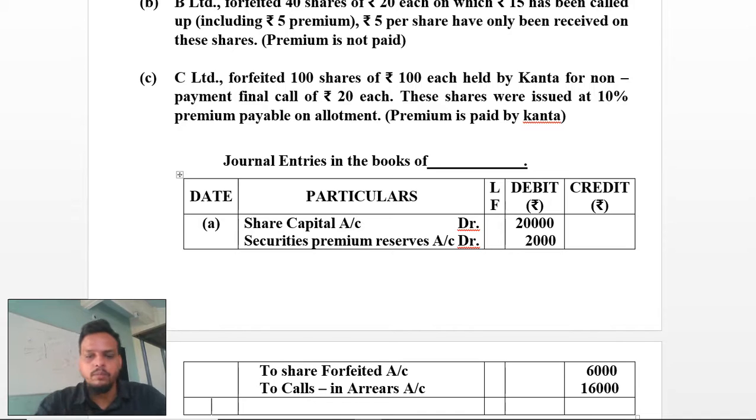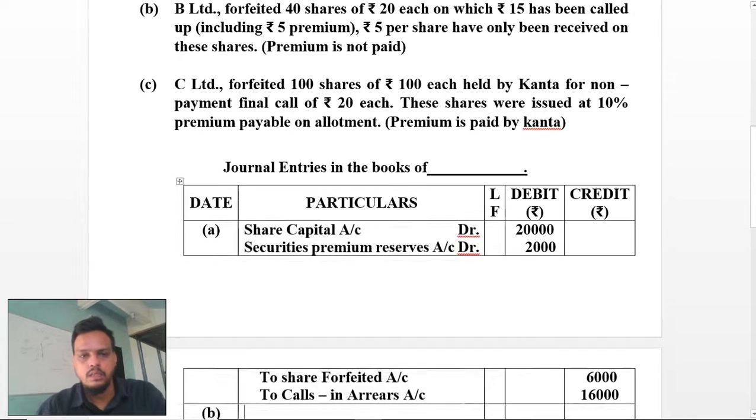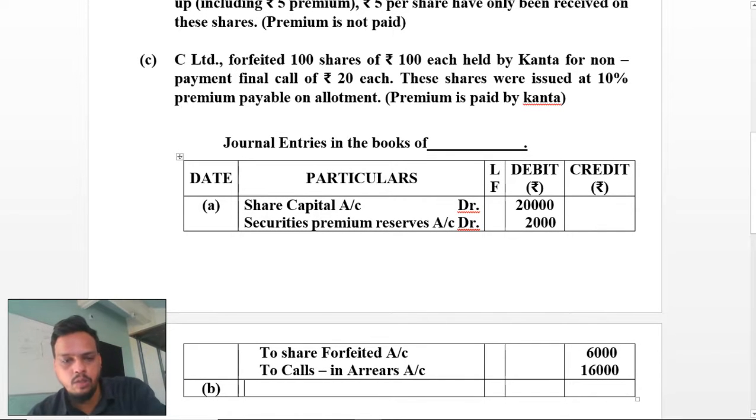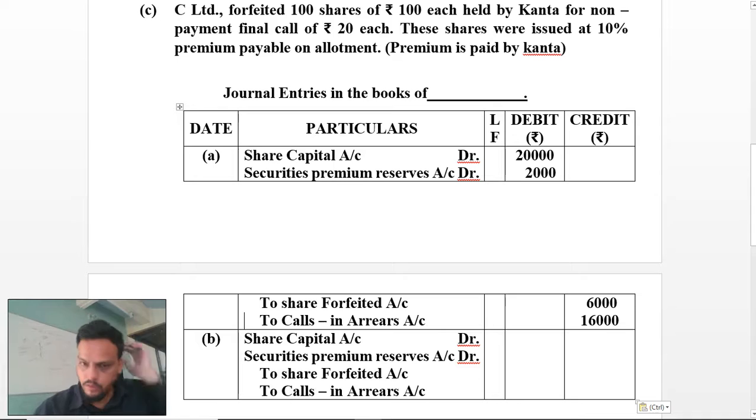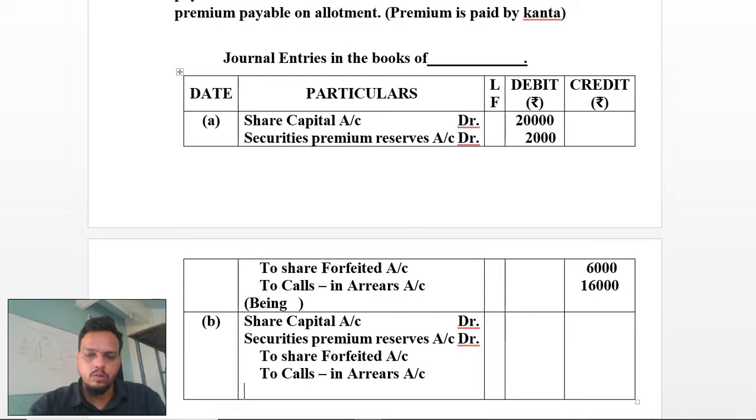Now we are going with part B. In part B, it has been mentioned that B has forfeited 400 shares. Here also premium has not been taken. So I'll copy this content. Being is remaining. First we will enter all the entries and then later on we will carry forward with the being. My being is pending, so I'll write it in the end. Don't worry. Here also being has been left, so being will be written in the end.